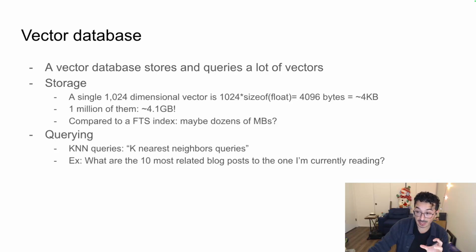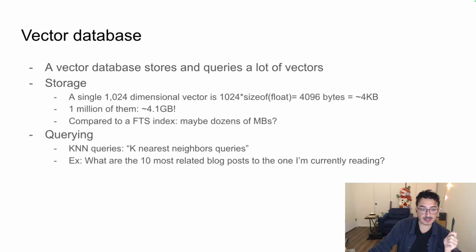So if you have a million of those 1,024 dimensional floating point vectors, that's already 4 gigabytes of space that you need to save to disk or manage, right? A lot of vector databases may store it into memory, and that can get kind of unwieldy. Like 4 gigabytes just for a million documents can be quite a lot. So that's one challenge that vector databases have to solve, like actually storing these vectors.